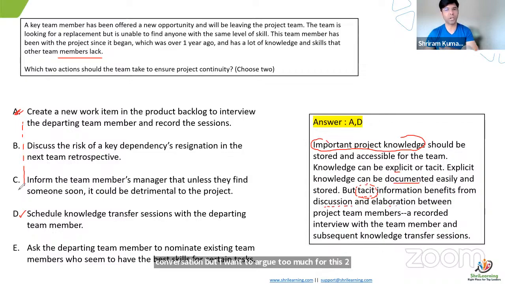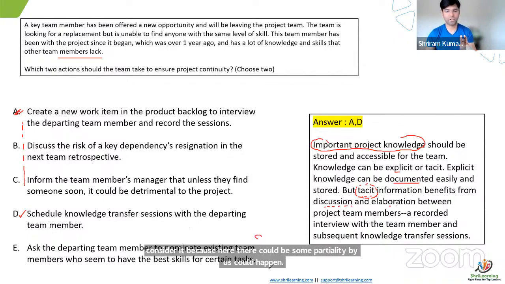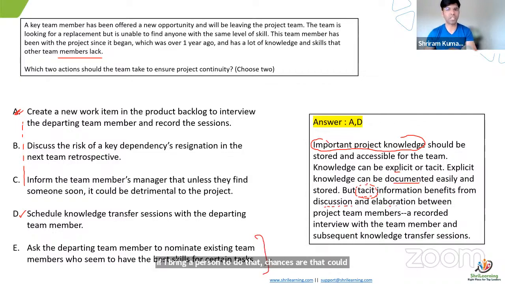The one reason is I don't want to put the responsibility on this guy. I would give it to some leadership person to consider, because here there could be some partiality, bias could happen. If I bring a person to do that, chances are that could happen. So for that reason, they bring leadership to decide how things can be chosen. Also, the question says lack. That also pulls this answer back.